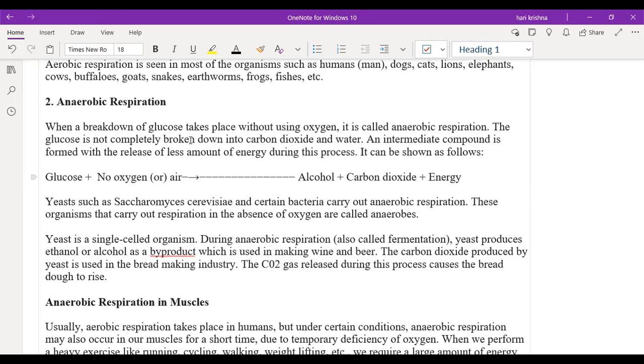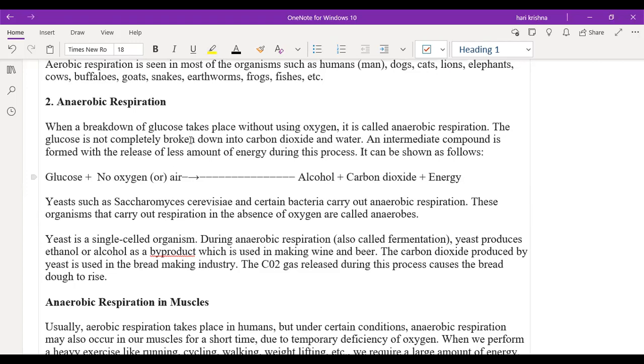Sir, actually, oxygen is not required for this. We don't take in any, but there's a disadvantage for this respiration, sir. First of all, less energy is released because we are not taking in any oxygen. We are not breathing anything, but still we will release carbon dioxide. That is the only disadvantage for this anaerobic respiration.